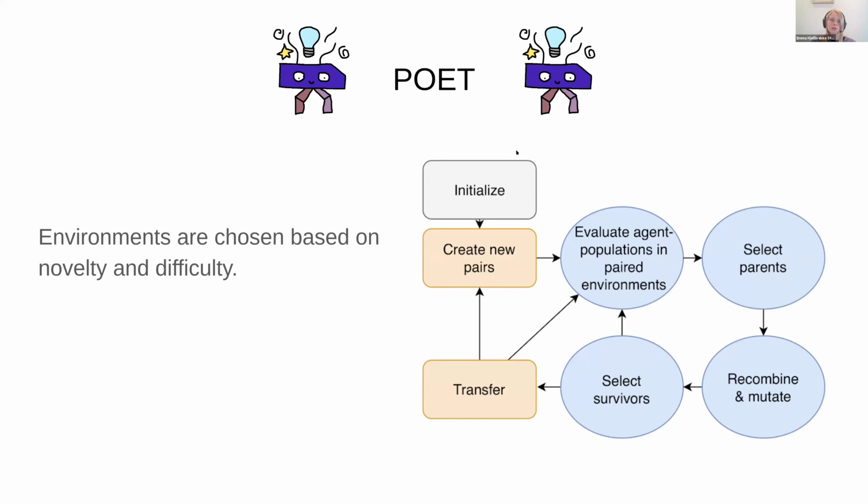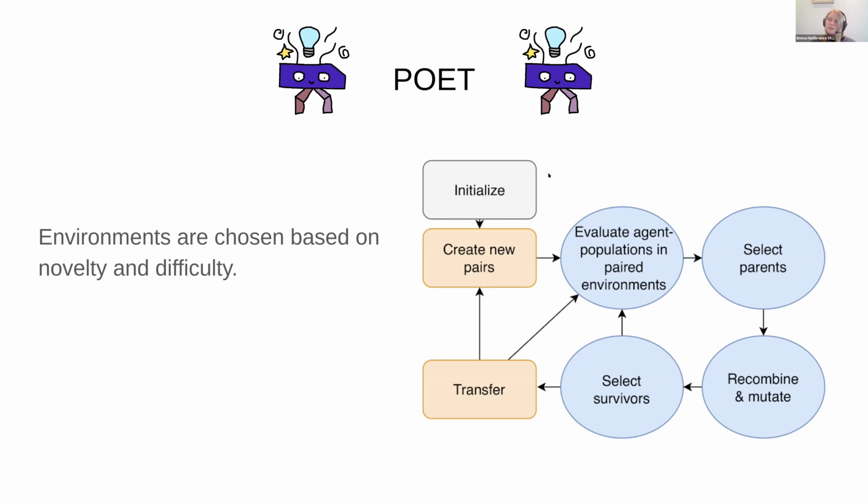First, we look at POET, which was mentioned earlier. In POET, environments are evolving open-endedly along with populations of individuals. The environments for POET are chosen based on how difficult they are for the individuals to solve, and also on the novelty of the environment.